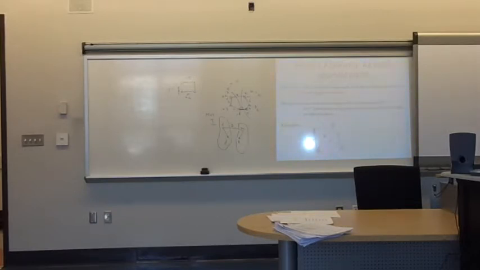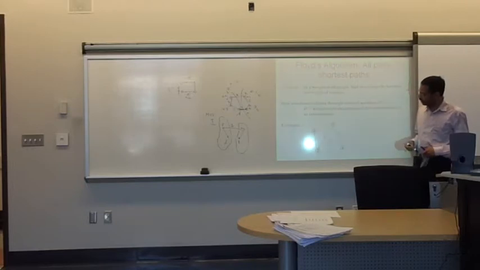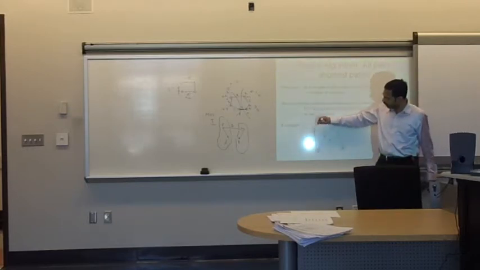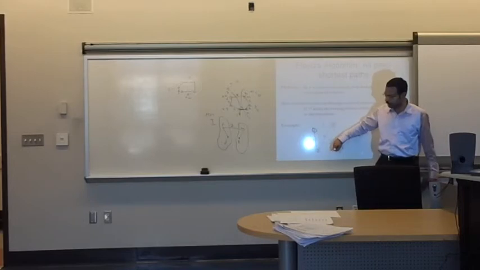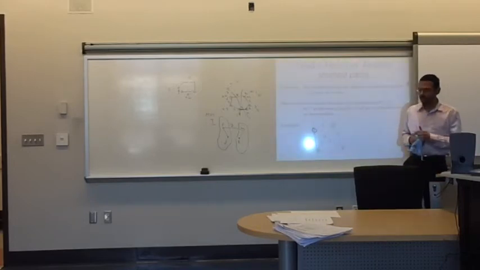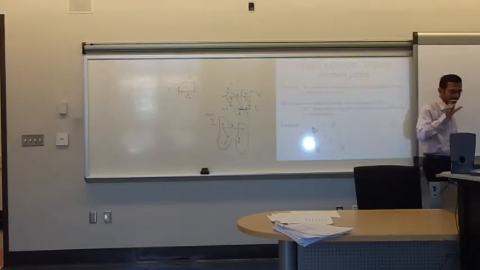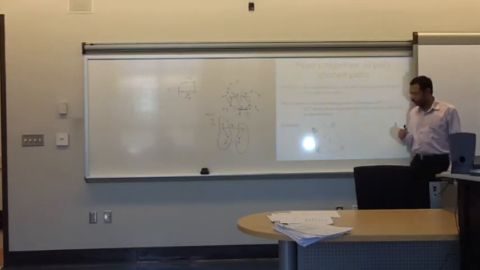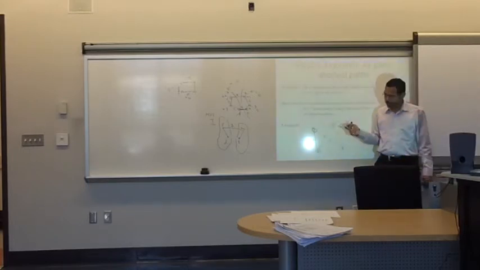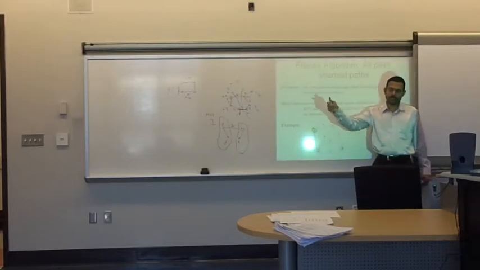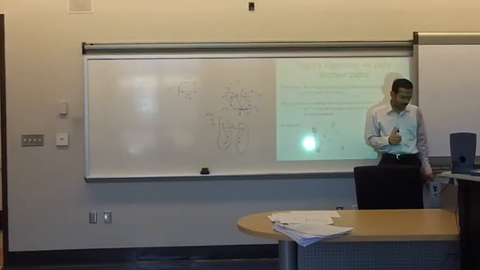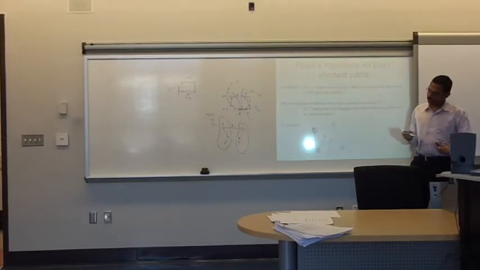Okay. So the last algorithm in this module is the all pairs shortest path. What does it mean? With Dijkstra's algorithm that we saw before, we started with one vertex and found the shortest path from that vertex to all the other vertices. Now what we want to find here is the shortest path between any two vertices. Again, shortest path means a minimum weight path. The sum of all the edge weights should be minimum. We could use Dijkstra's algorithm for this.